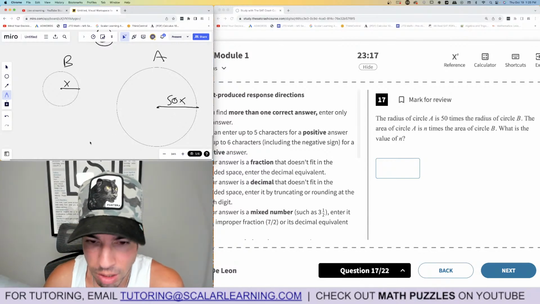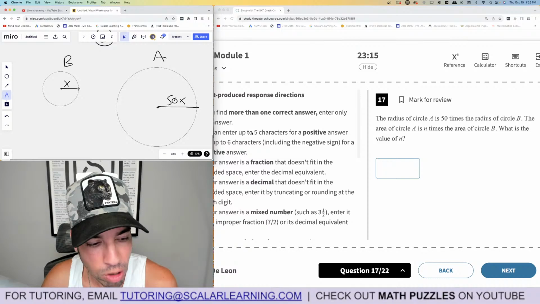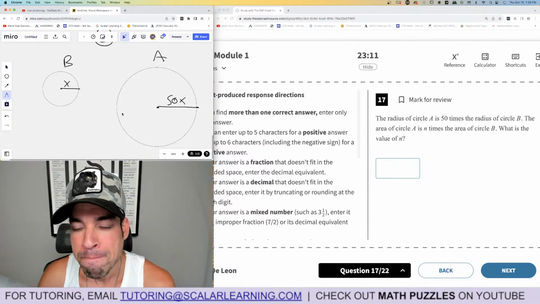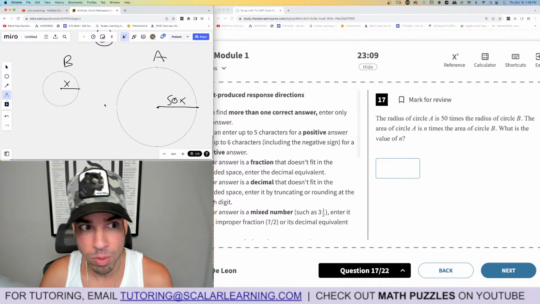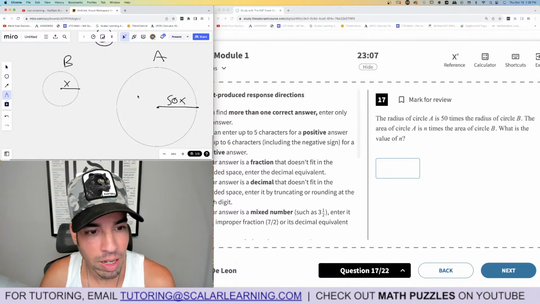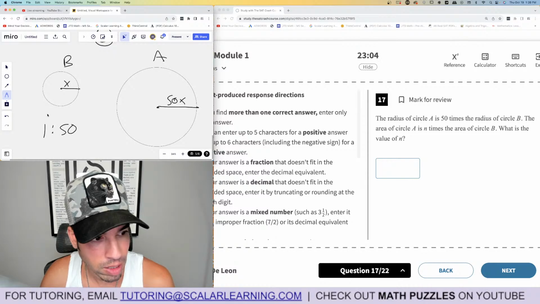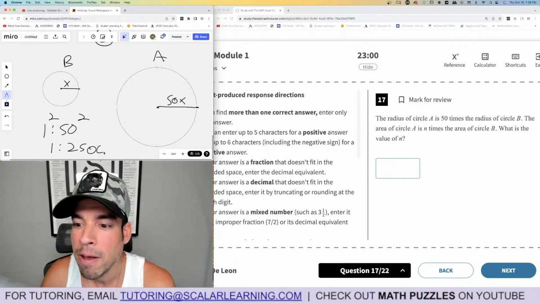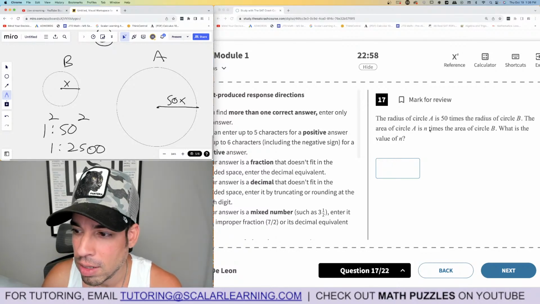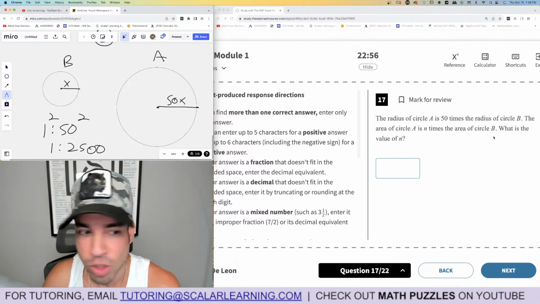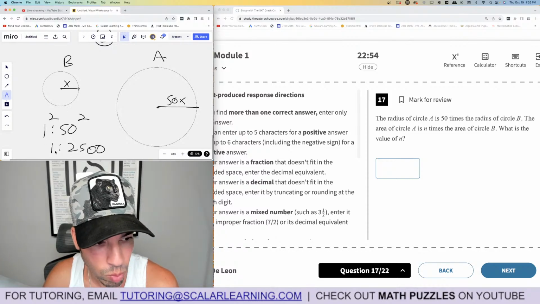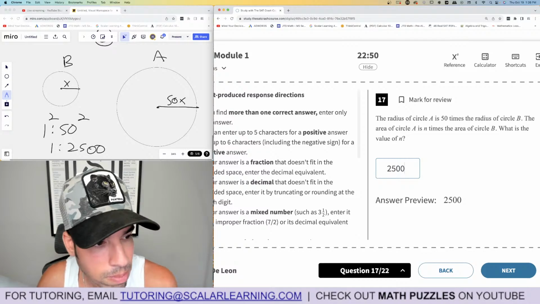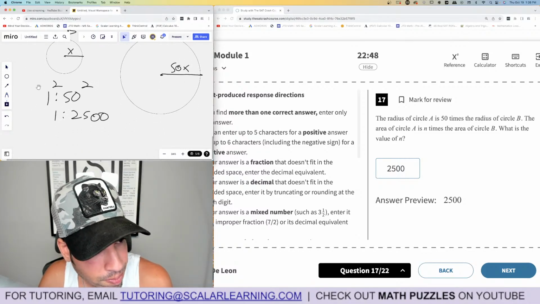So there's a little shortcut here. We're talking about relative length values, and we see one is 50 times the other. If we're trying to get the equivalent area relationship, it's whatever the length relationship is, which is 1 to 50, and then you just square both of them. So it's going to be 1 to 2,500. So the value of n, since it's that times circle B, right? Whatever circle B is, if it's 1, it's 2,500 times that. So n is 2,500.